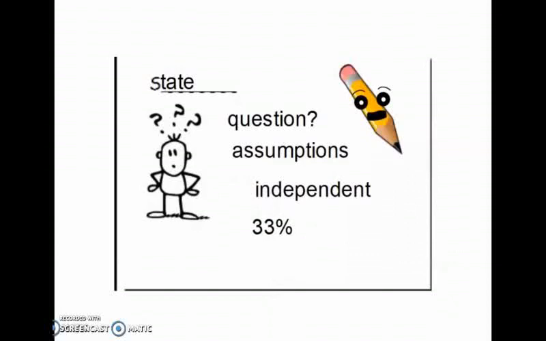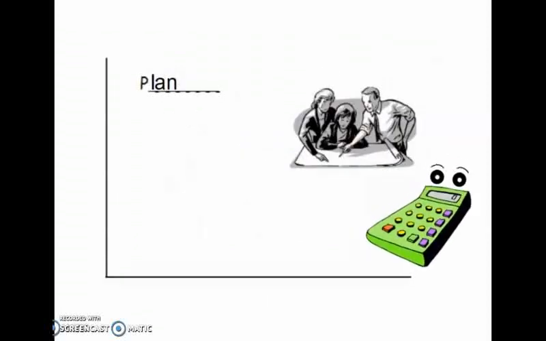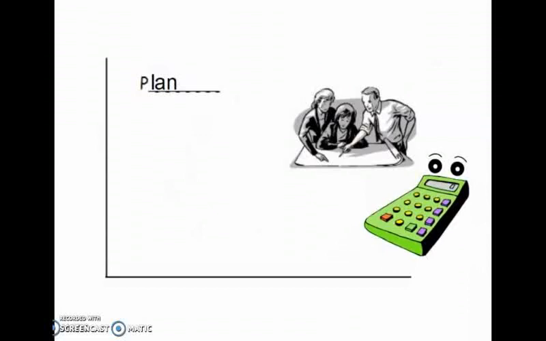The fourth step is 33%. Circus peanuts are supposed to get chosen 33% of the time, so there are 2 numbers, 1 and 8, that represent circus peanuts. So there's that. The third step is to plan the process.